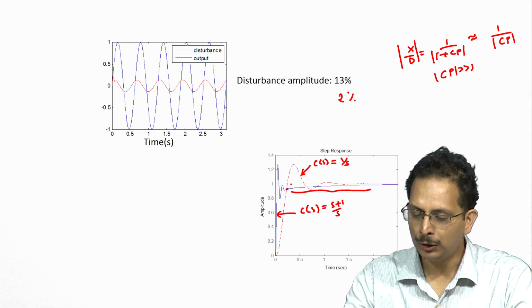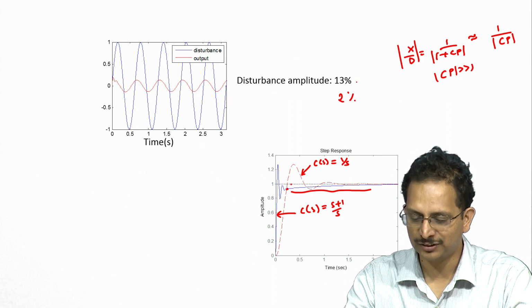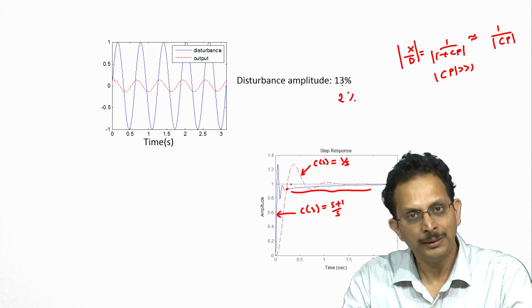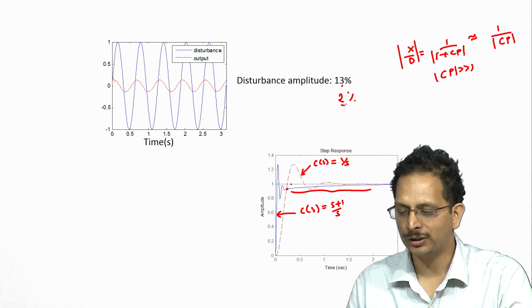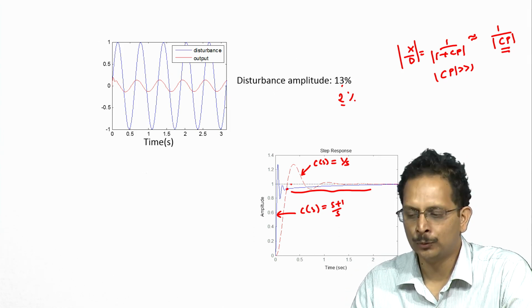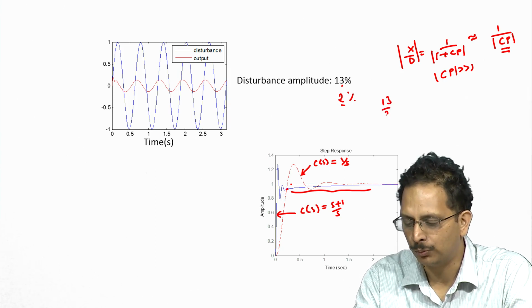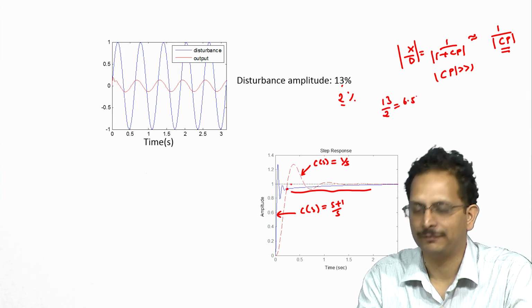Therefore, if we want to improve the disturbance rejection performance at 10 radian per second from 13% to 2%, we have to increase the gain of the open loop system, namely C times P, by a factor of 13 by 2, which is 6.5.